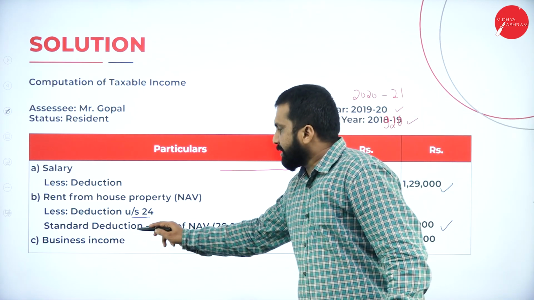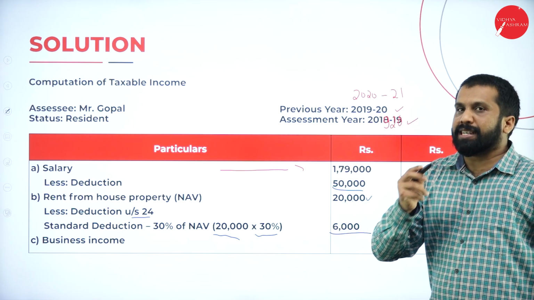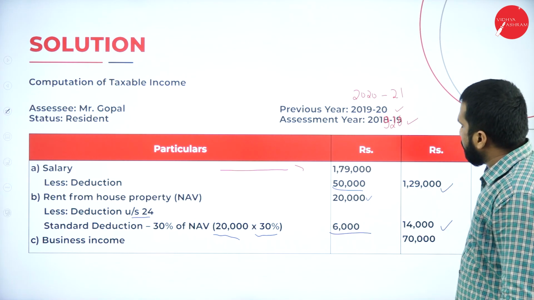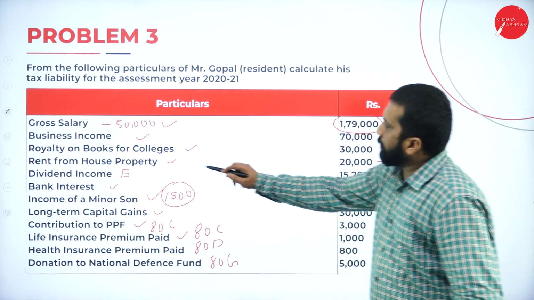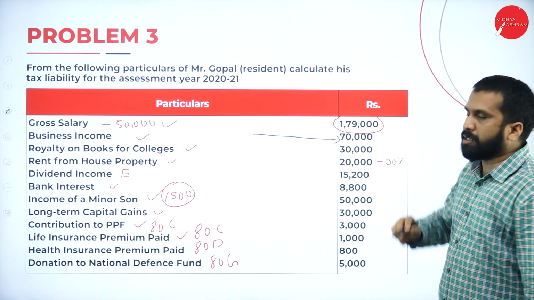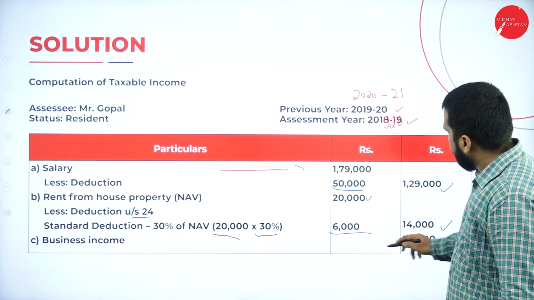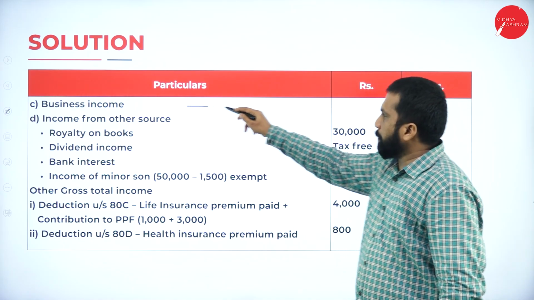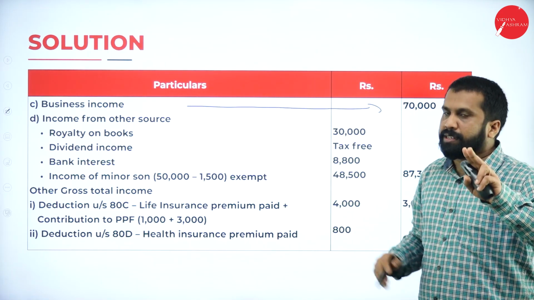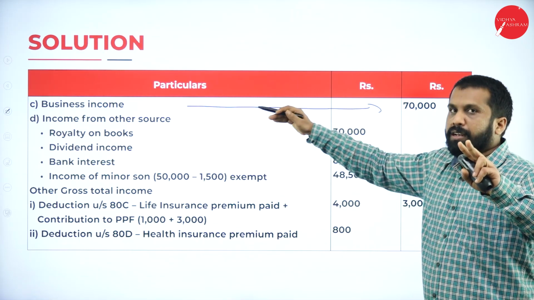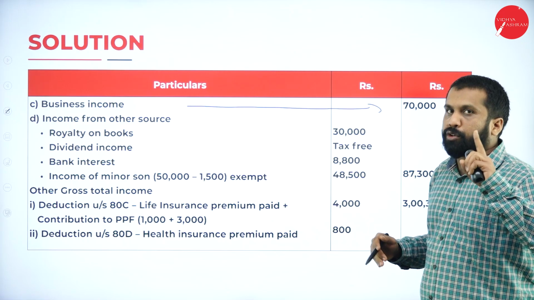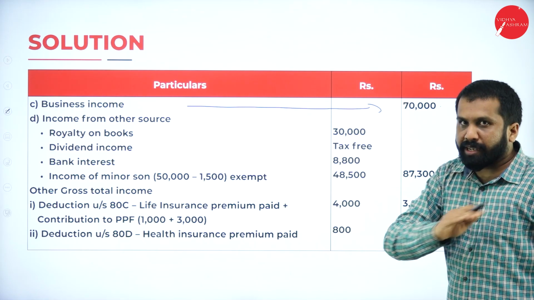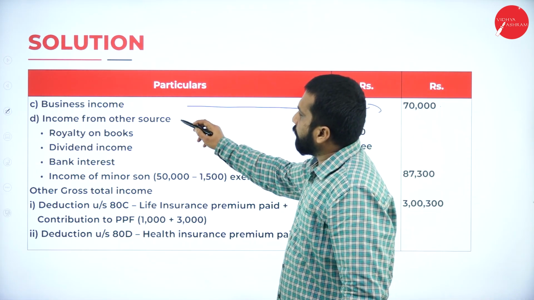Next one, business income. Under business income, what are we supposed to do? We are supposed to take it directly. It is given in the question itself: 70,000. We take 70,000 directly. Business income is repeated here, 70,000. Don't write it twice. I need to carry it to the next slide, so I have written it again. In your answer, it should be once. Clear? Remember, you have to take it once. Don't take it twice. Now, after that, income from other sources.